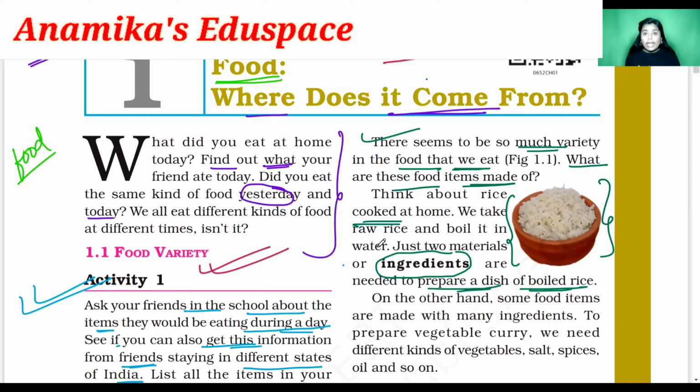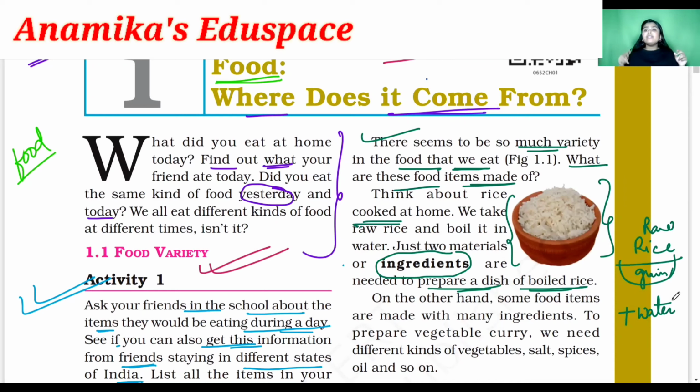So if we have to cook raw rice at home, what do we need? We need to boil it in water for some time. Clear? So we need a bowl full of rice grain, that is the raw rice grain, and then we simply need water. So how many ingredients do we need? We need only two ingredients: one is rice, another is water.